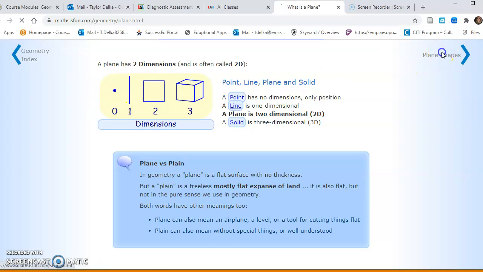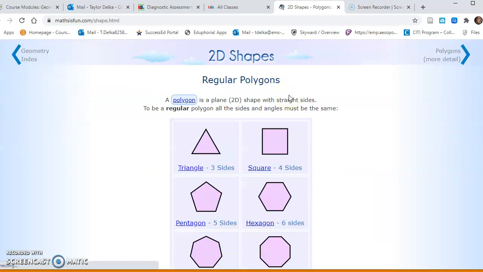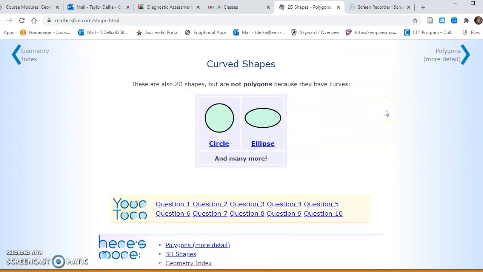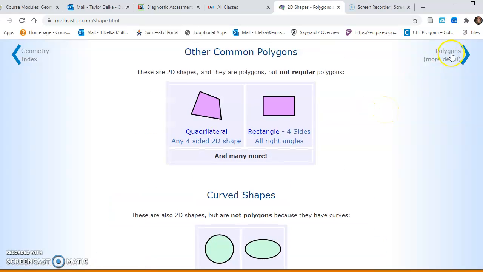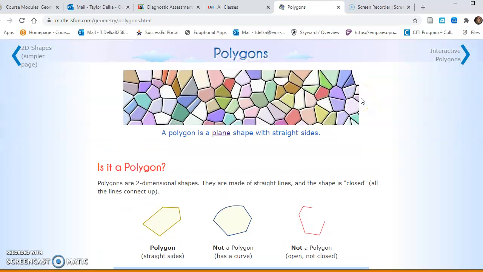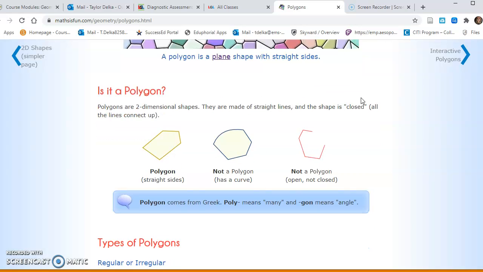Then we're going to move on to plane shapes, which are 2D shapes. We've already talked about this. You've actually done a full lesson over this already, so we're going to move on to polygons. A polygon is a plane shape with straight sides. Polygons are 2-dimensional shapes, made of straight lines, and the shape is closed. All the lines connect up.